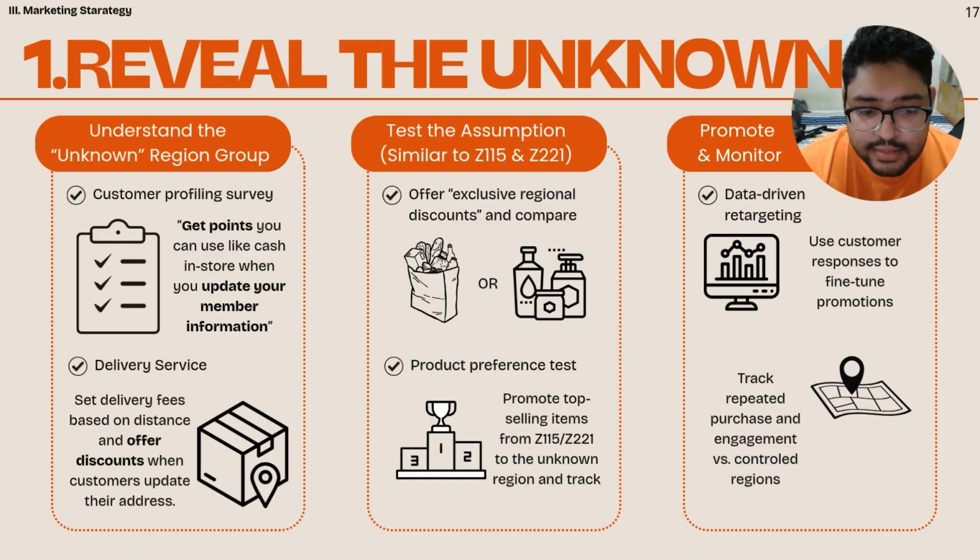Next, we move to testing our assumption that the unknown group is similar to Z115 and Z221. We can offer exclusive regional discounts or run product preference tests, then compare performance to those reference districts. We also promote the top selling products from both regions to this group and track how they respond. This gives us data to confirm or reject our similarity hypothesis.